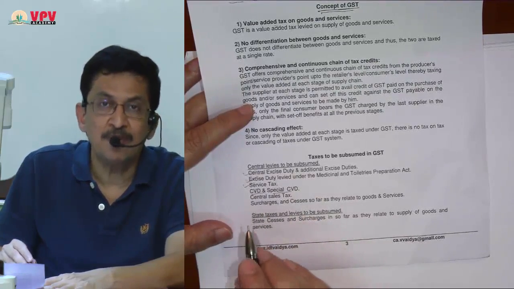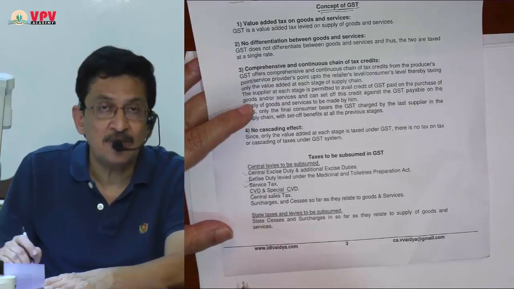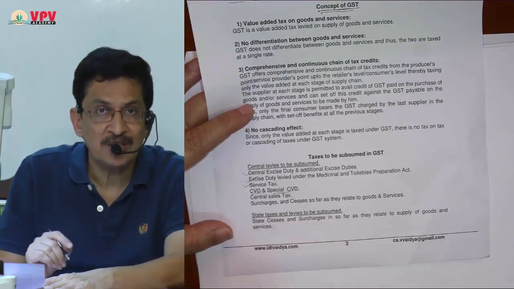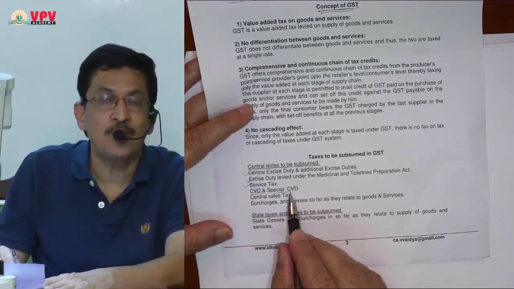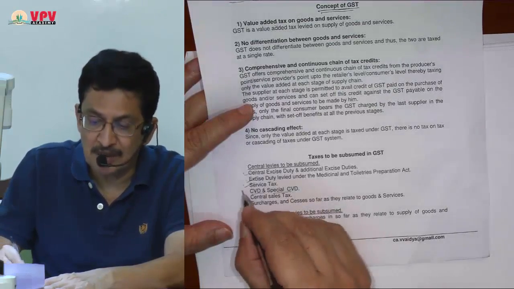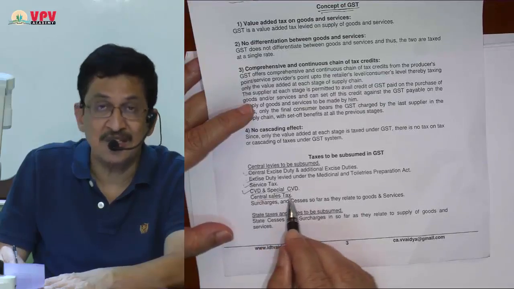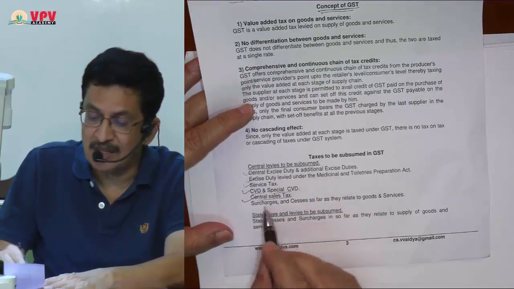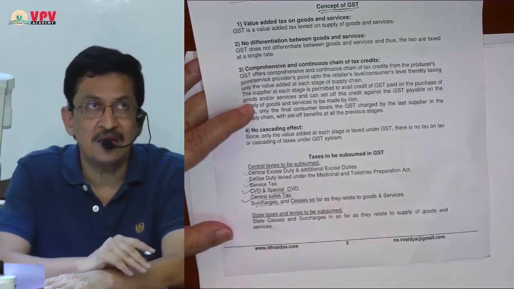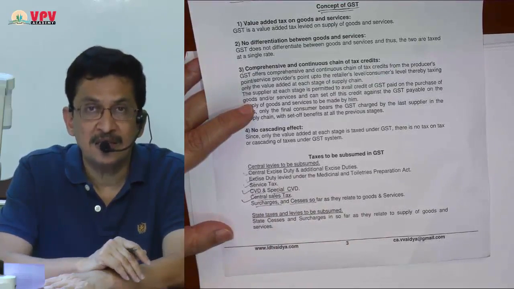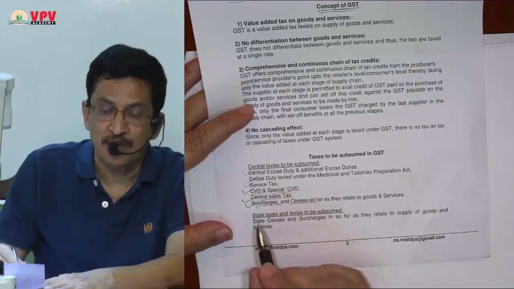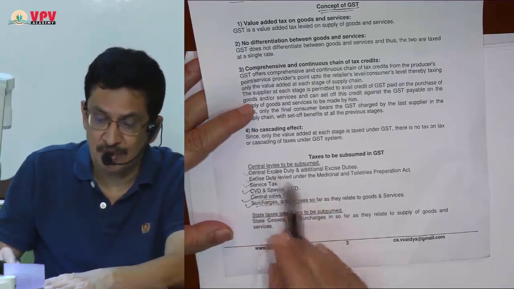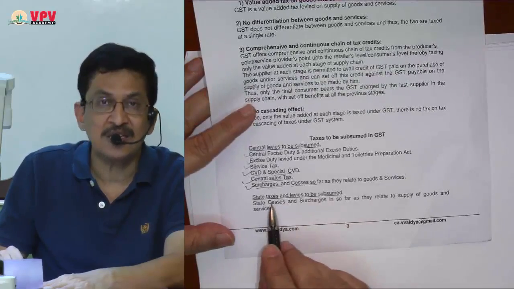If you remember, if you import goods, CVD was payable under 3(1), which was equal to excise duty, and 3(5), which we call special CVD, which was always 4%, that has been subsumed. Central sales tax CST has been subsumed, and surcharges and cesses like SBC, KKC, then infrastructure cess, all of them have been subsumed into GST.